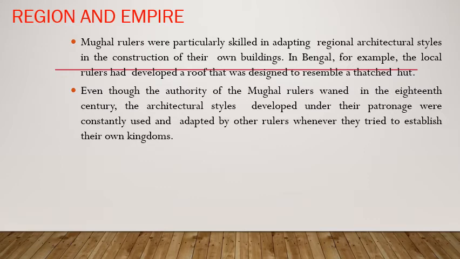Mughal rulers were particularly skilled in adapting regional architectural styles in the construction of their own buildings. In Bengal, for example, the local rulers had developed a roof that was designed to resemble a thatched hut. Even though the authority of the Mughal rulers waned in the 18th century, the architectural styles that developed under their patronage were constantly used and adapted by other rulers whenever they tried to establish their own kingdoms.